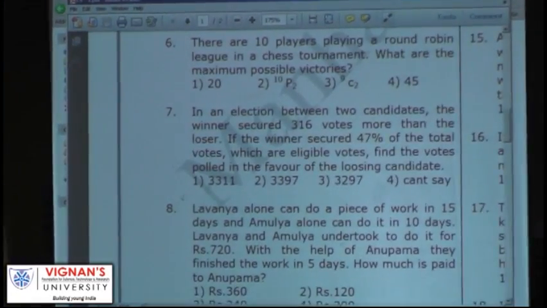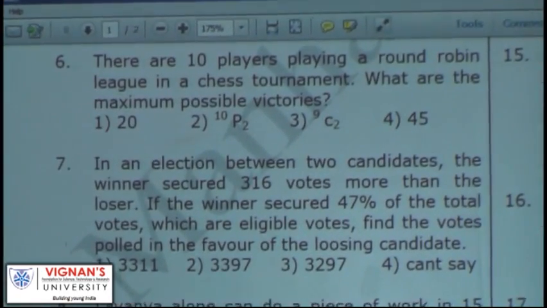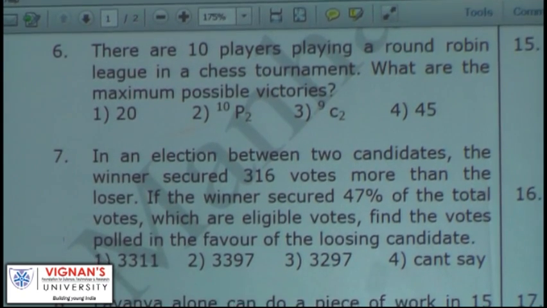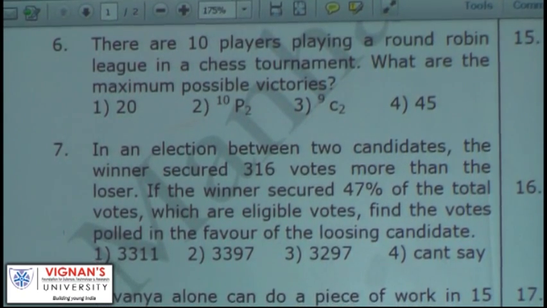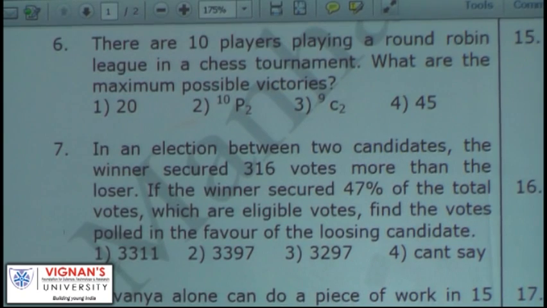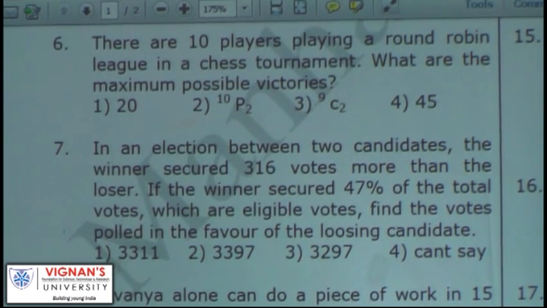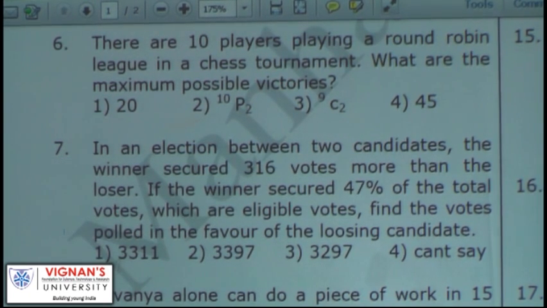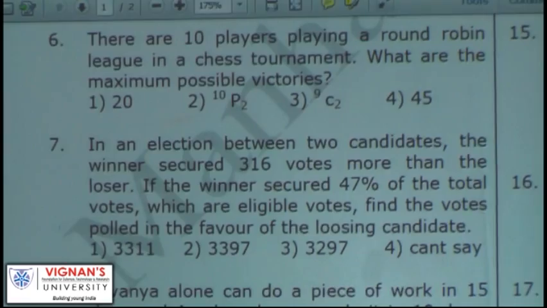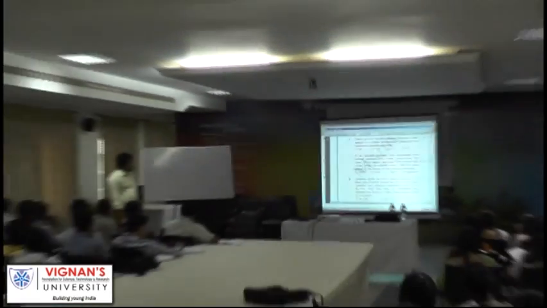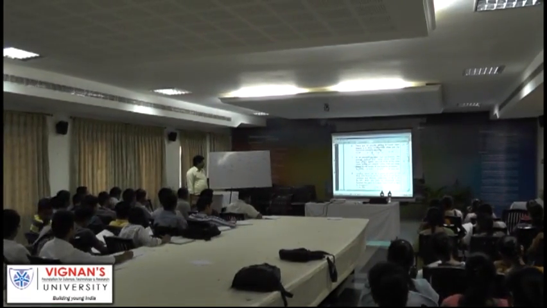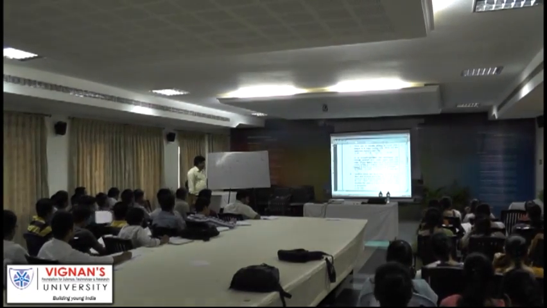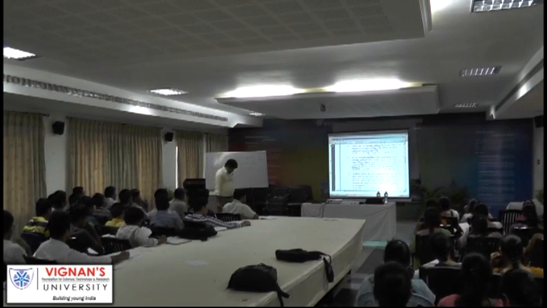Sixth one. There are 10 players playing a round robin league in a chess tournament. What are the maximum possible victories? There are 10 players playing a round robin league. Round robin means every player plays with every other player. That is called a round robin. There are 10 players playing a round robin league in a chess tournament. What are the maximum possible victories?